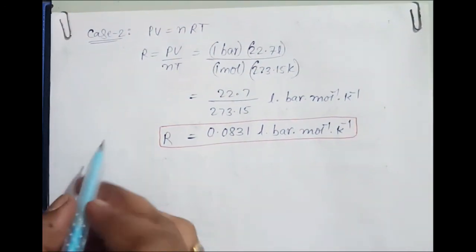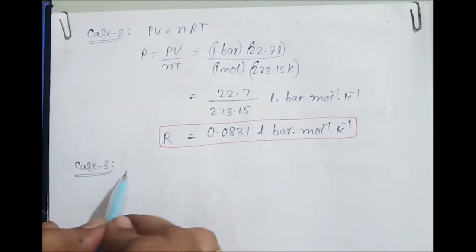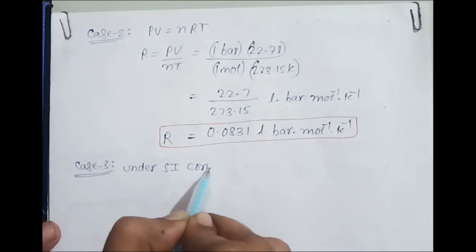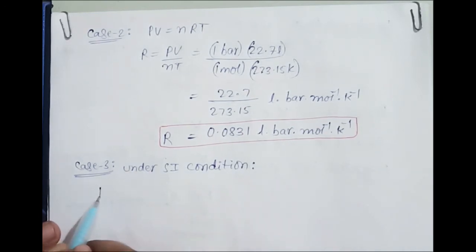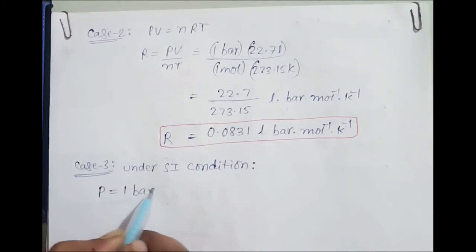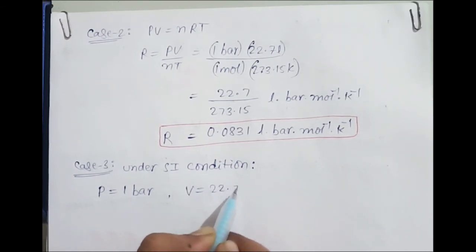Now third one, case 3, that is under SI condition. This is a little bit important. Generally when the condition is SI, then we use the standard system. So in that case the pressure we take in Pascal, 10 power 5 Pascal. Yes, but I'll do it in a different way. Generally people used to do it in the Pascal system, but I'll convert this in bar. 1 bar, and volume is 22.7 liter.